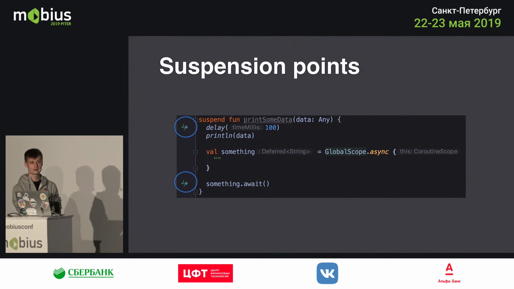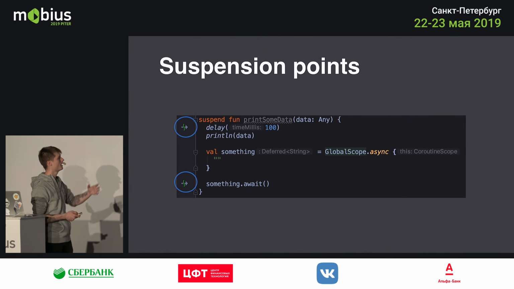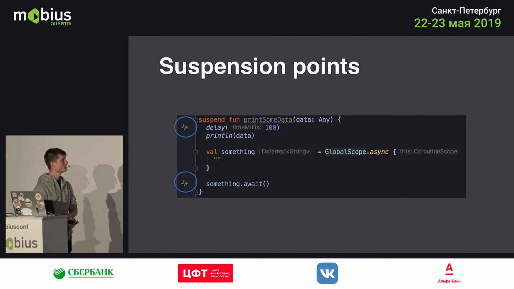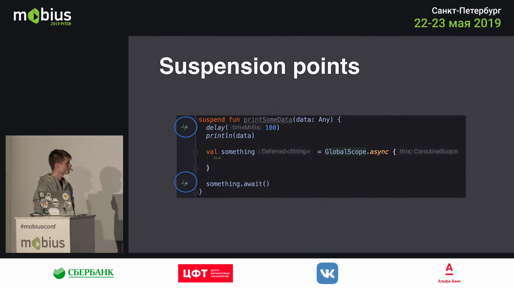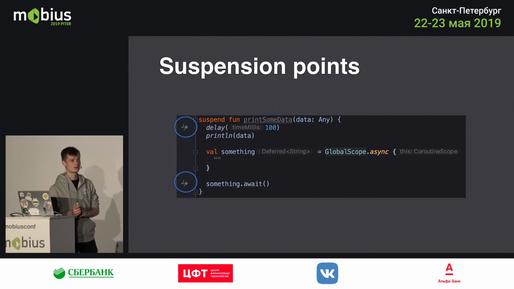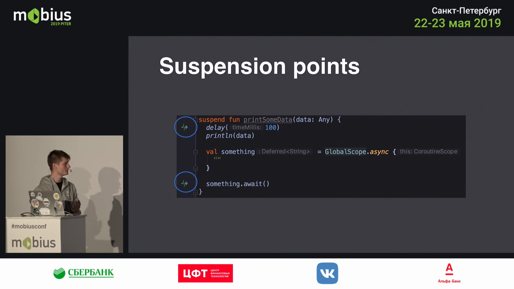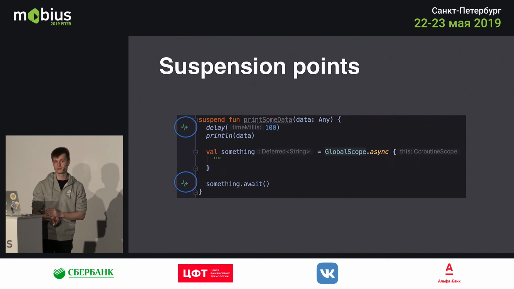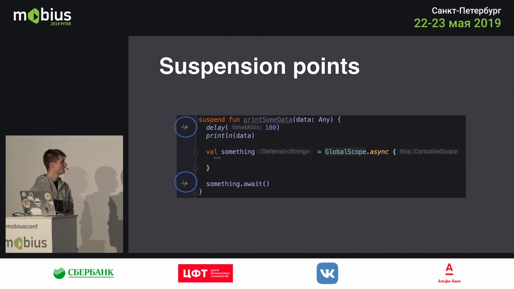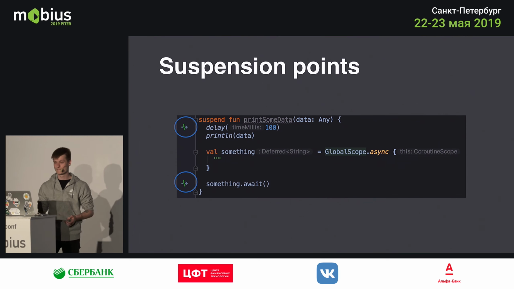Through that state machine, it knows that it received some data and that it should print it. Then it goes on and reaches this something block, which is the async block, sorry. And later on, it calls something.await. So it knows that it should compute this value using the async block somewhere asynchronously. It suspends the function again. Once the value is ready, in this case it will return immediately because this is a simple call to get a string, it will go back to this line of code, and you can use that result.